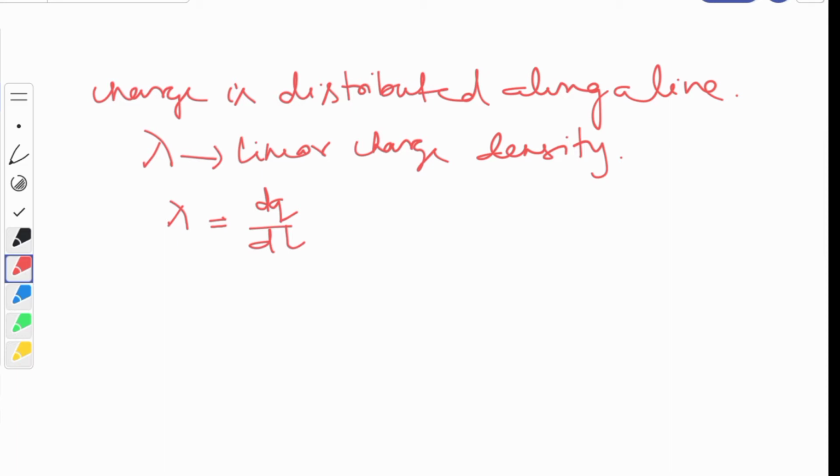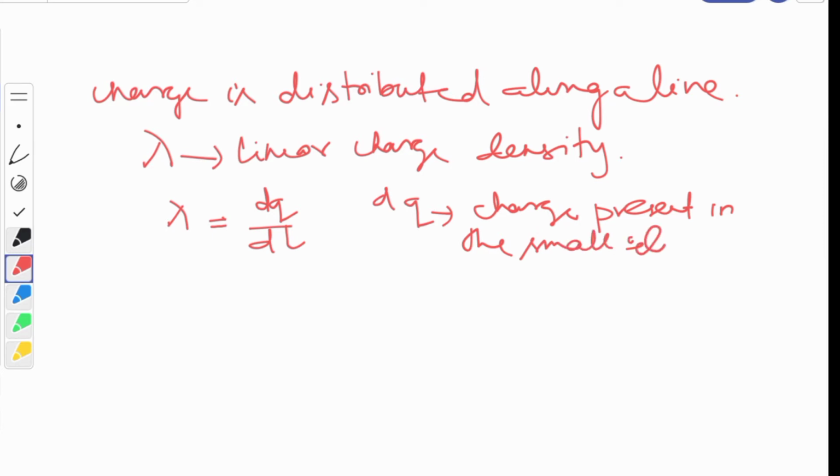where this dq is the charge present in a small element of the line.